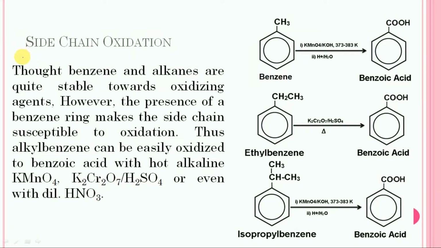Side chain oxidation. As we already studied earlier, benzene and alkane are quite stable toward oxidizing agents. However, the presence of a benzene ring makes the side chain susceptible to oxidation. Thus, alkyl benzene can be easily oxidized to benzoic acid with hot alkaline potassium permanganate solution or potassium dichromate solution in concentrated sulfuric acid, or even with dilute nitric acid.